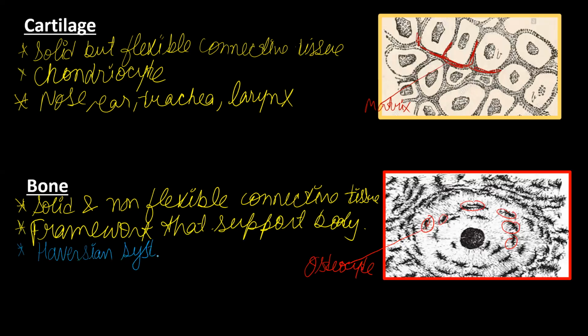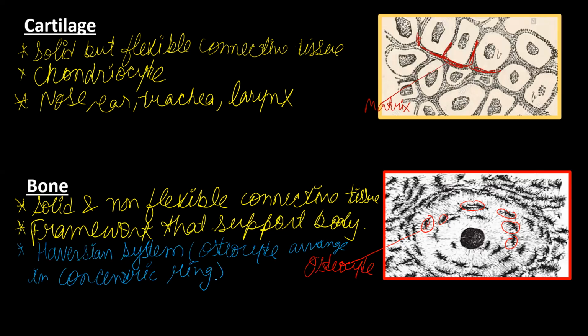In the Haversian system, the osteocytes, or bone cells, are arranged in concentric rings. That is the peculiarity of bone cells.